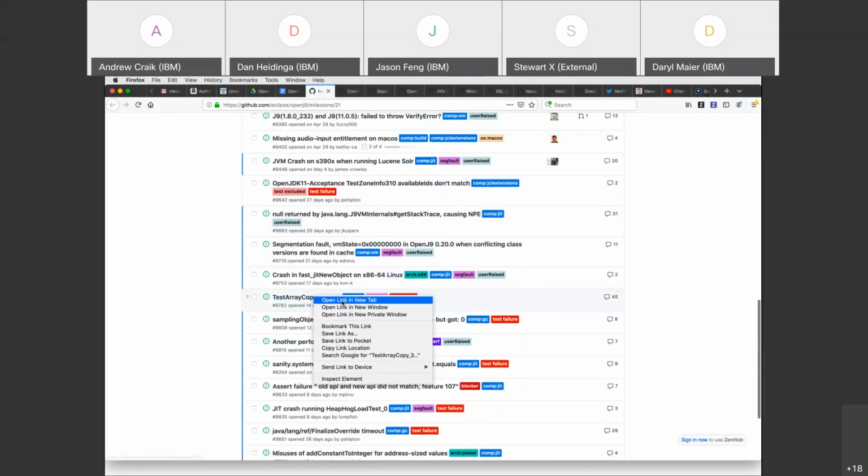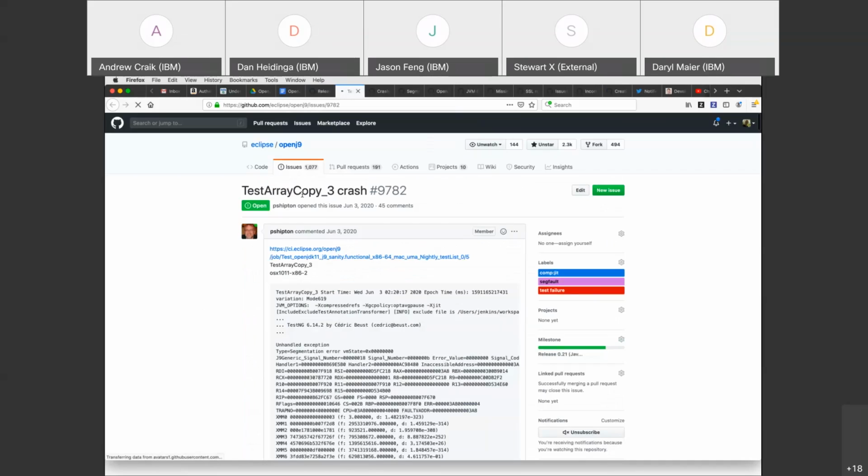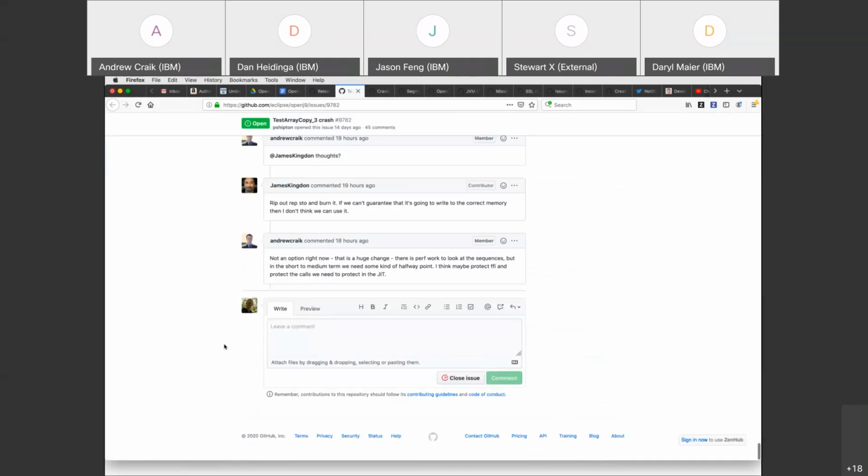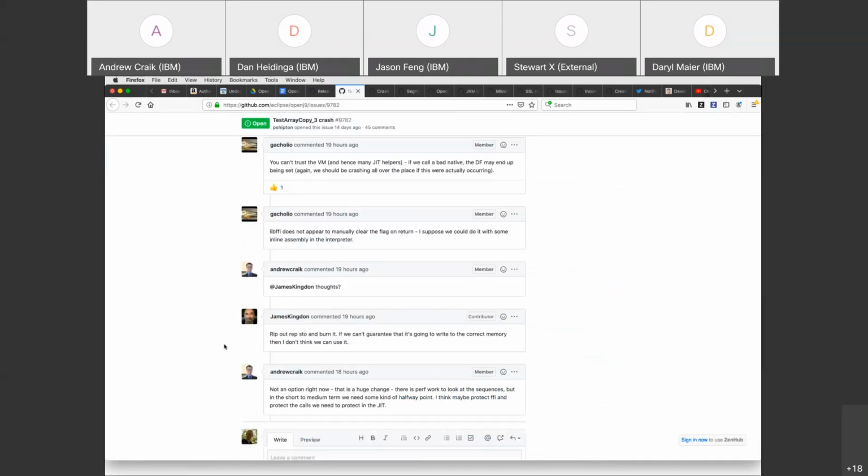Test array copy 3 crash. Okay, so the theory here is that there's an array copy that's going backwards instead of forwards due to the direction flag having not been cleared.